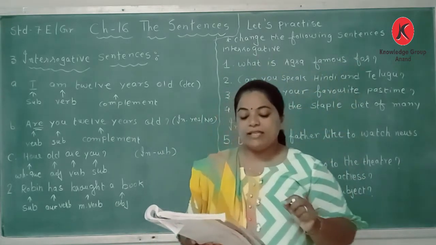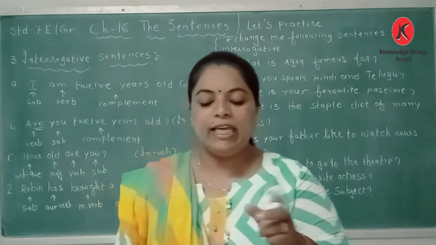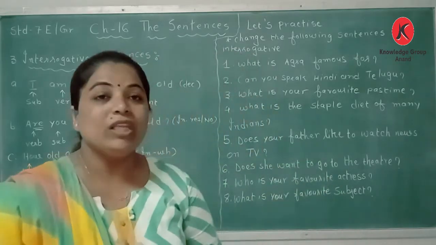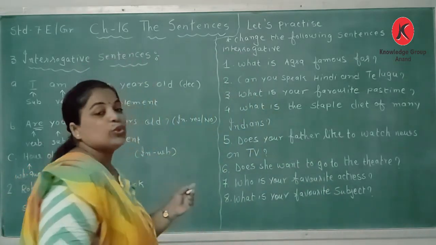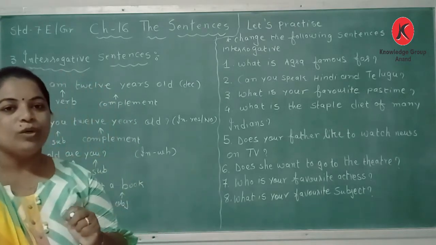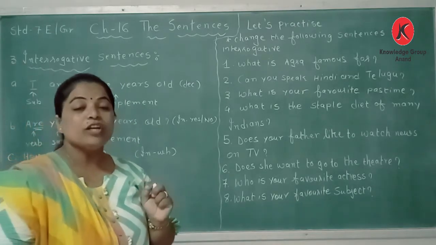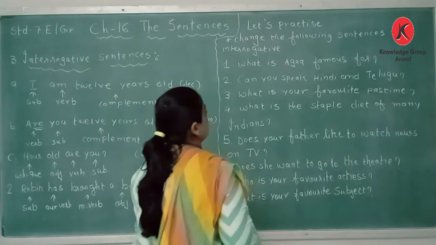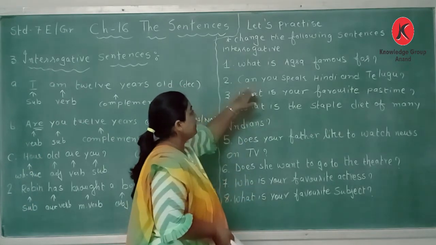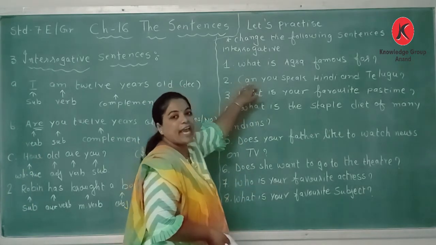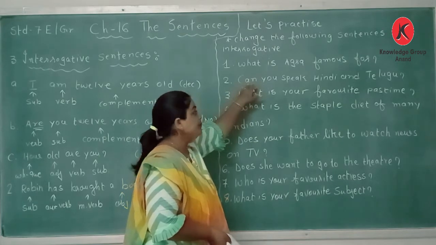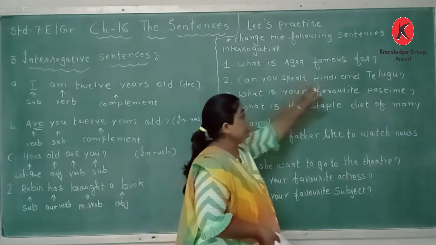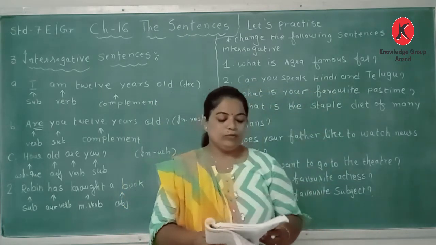The second sentence is, I can speak Hindi and Telugu. In the bracket it is given that it is a yes and no question. So here I have taken the auxiliary word can. Can you speak Hindi and Telugu?